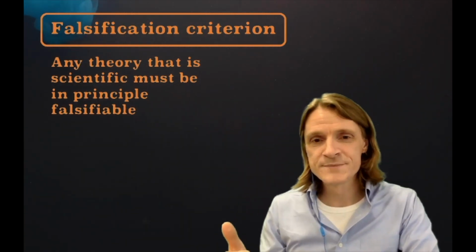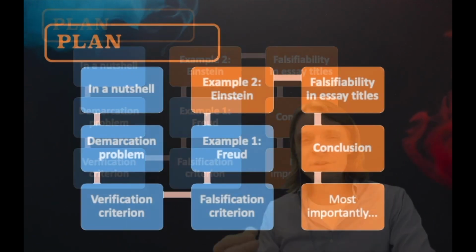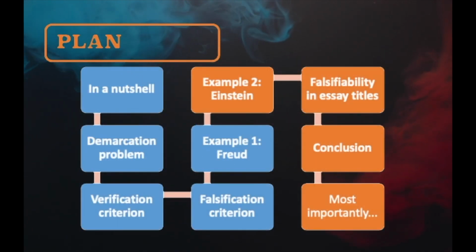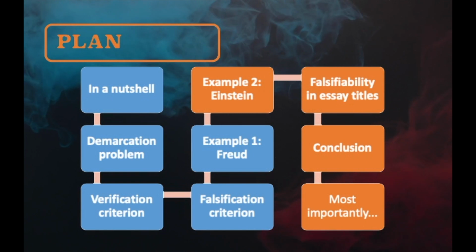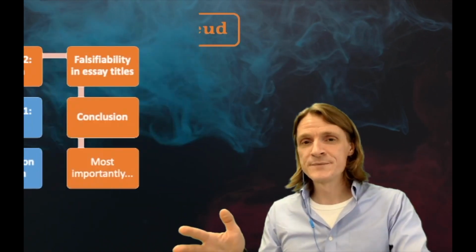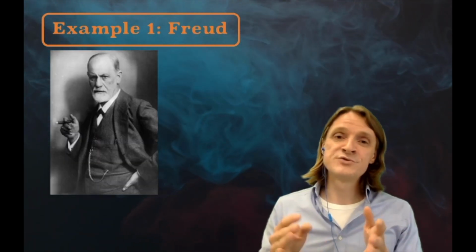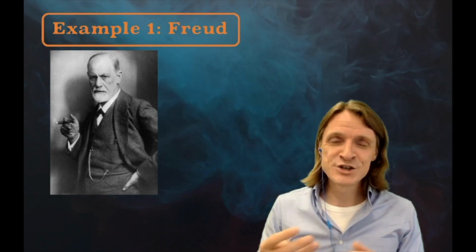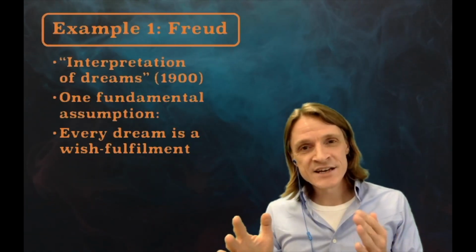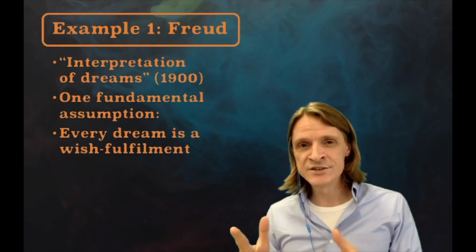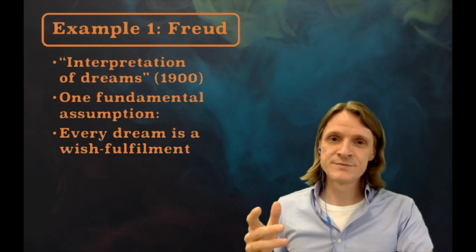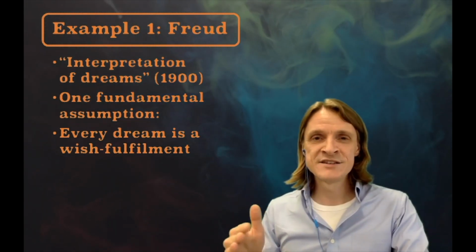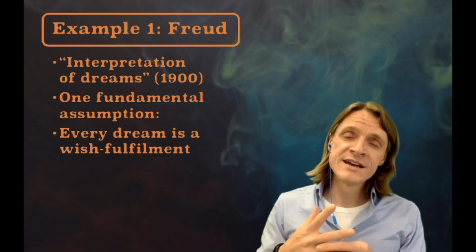Now, I will give you two examples that will illustrate the difference between falsifiable and non-falsifiable claims. Example one, Sigmund Freud. One of the things Sigmund Freud is really famous for is his interpretation of dreams. His iconic book was published in 1900, and it caused a lot of discussion. If you look at his dream analysis theory logically, you will realize that he was very straightforward and explicit about that in his book.